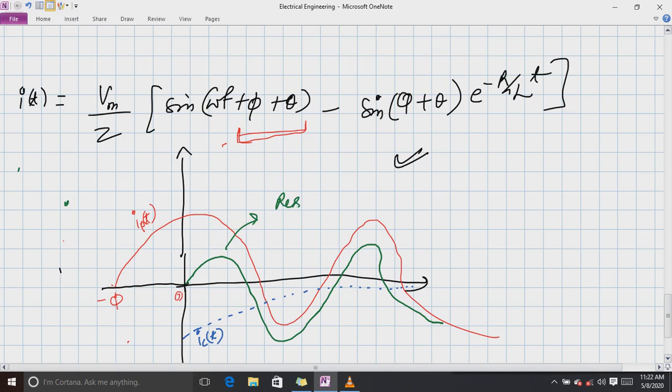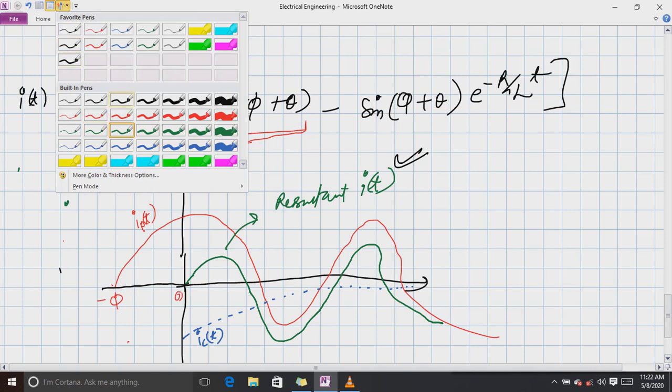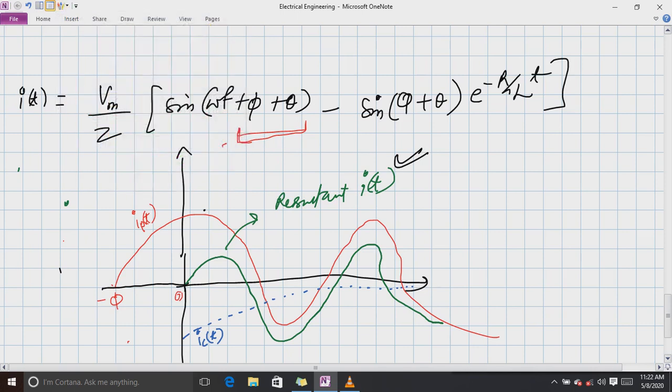Resultant IT. So this will be our complementary function. You have seen this is the complementary function, and this is the particular integral. This is representing the steady state, this is representing the transient state, and this is the summation of both states.